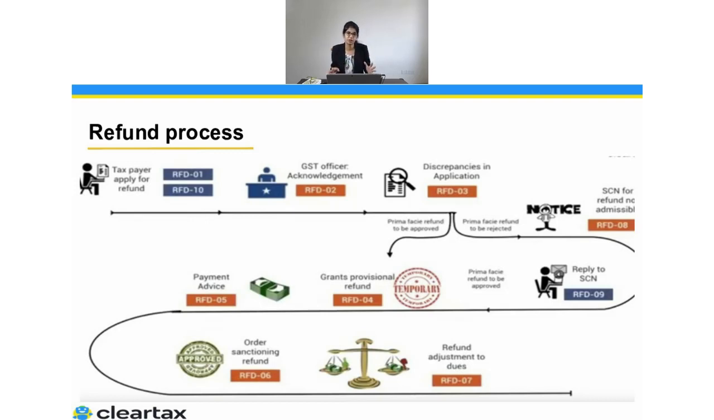So this all needs to be done. But we'll understand this one by one because there are a lot of things which we need to take care of while we are filing the refund application, while this person is issuing a deficiency memo or the acknowledgement number. Also, we should know the timelines because everything is time bound. So we should know the timeline for all this.